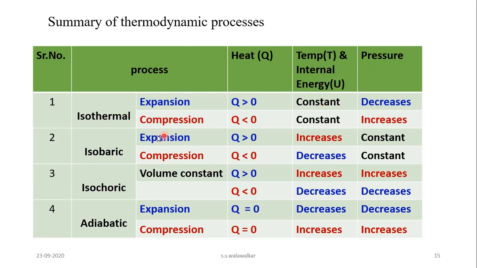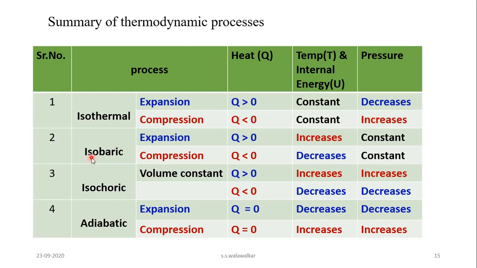But whenever the process is isothermal but compression or contraction of gas is there, then heat is less than 0. Heat is evolved or released by the system, and therefore heat is less than 0. Temperature and internal energy of the system remain constant, and the pressure of the gas increases.